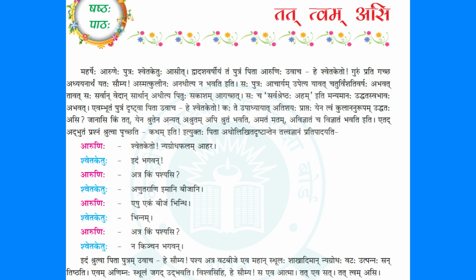So Sarvan Vedan, as I told you, all the four Vedas: Rigveda, Yajurveda, Samaveda, Atharvaveda. Sarthan, it is not just by heart that he learned. Sa plus Arthan, with meaning. He studied all the Vedas with proper meaning. He understood every bit of the Vedas. Adhitya, after studying. Adhyayanam Kritva, Adhitya, note down. Pituhu Sakasham Agachat. He completed his education and he came back to his father, his home.